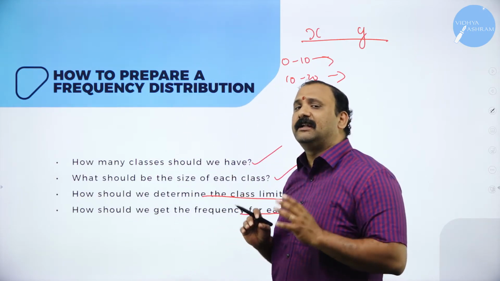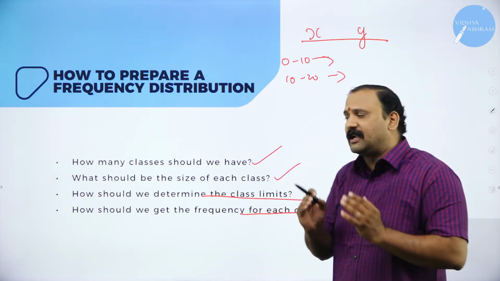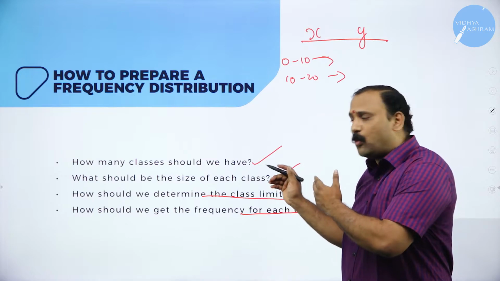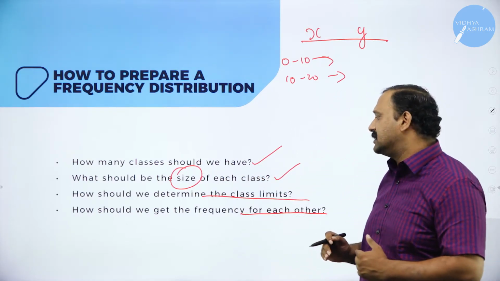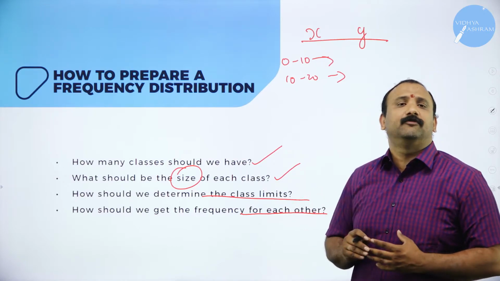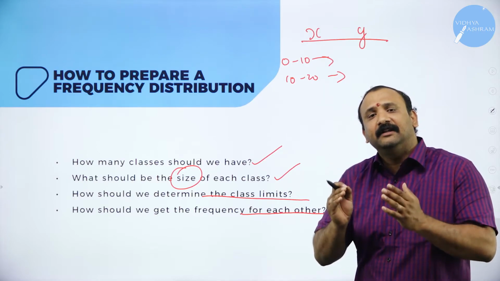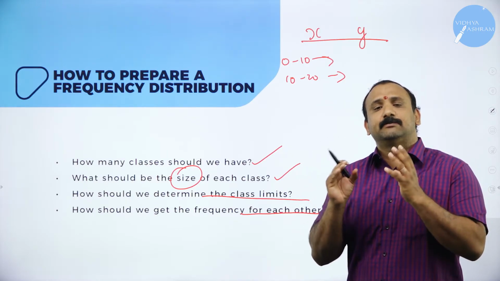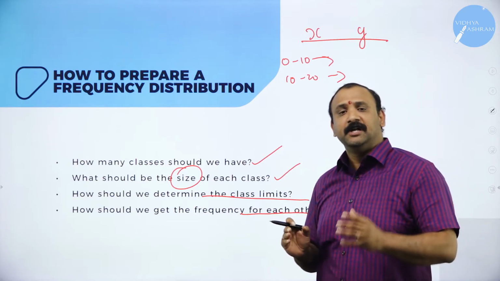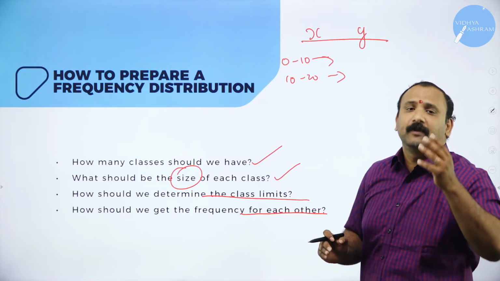So it is very, very clear and mandatory for you to understand what type of classes you are going to address, what is the size of each of the classes, how do you determine the frequency, and how do you get the frequency for each of them. So these are all the things that need to be done in a phase-wise manner. You will not be able to do it just by a single line classification, but you need to do it in a phase-wise manner altogether. Moving forward.